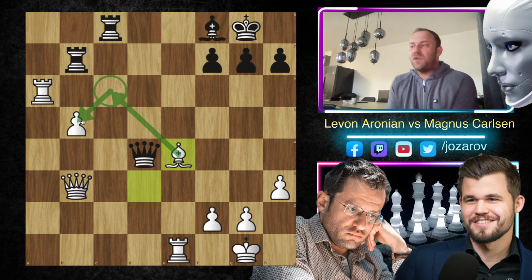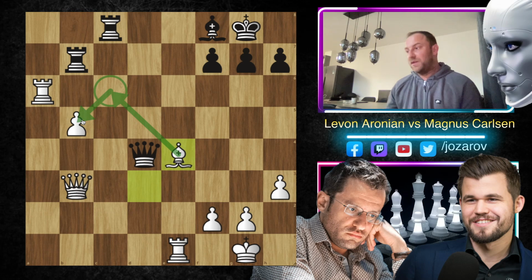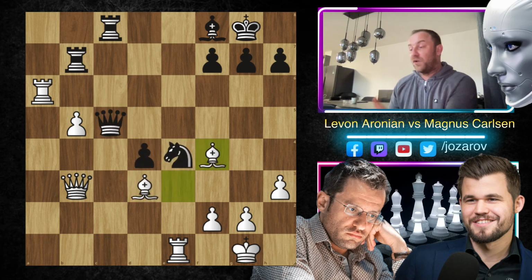But what Levon Aronian is not doing here, of course, is that the game leads now into opposite colored bishops, because many times in these opposite colored bishops endgames, the game ends in a draw. And it shows now basically that Levon Aronian is going for a win. So as I said, this would be a normal line. He is a pawn up. I don't think that you can lose the game, but I don't think you can win this game so easily. So that's why the idea to go bishop to e4 is perfect. Bishop to f4 here is perfectly fine.